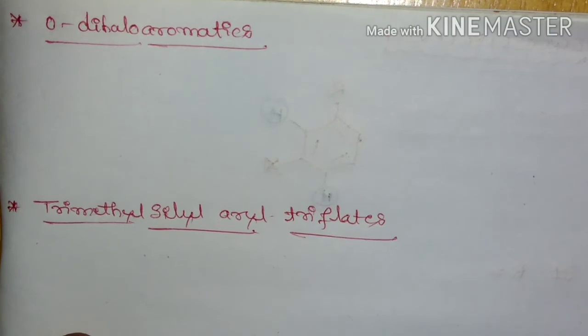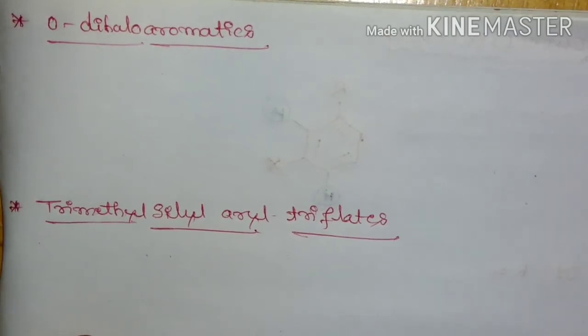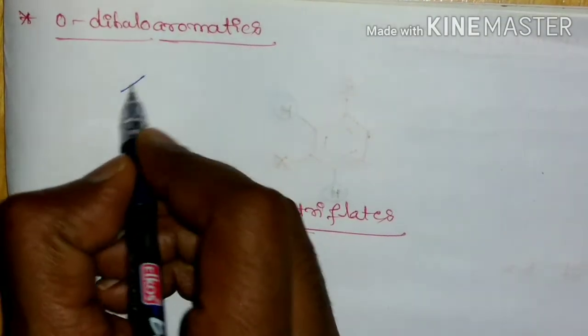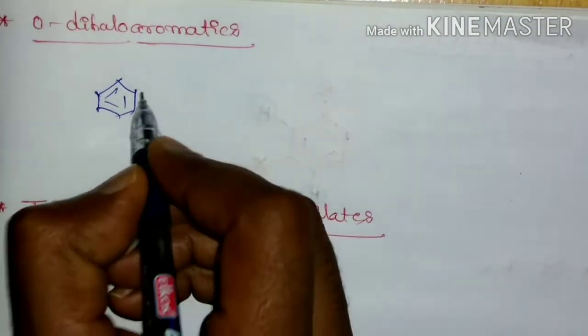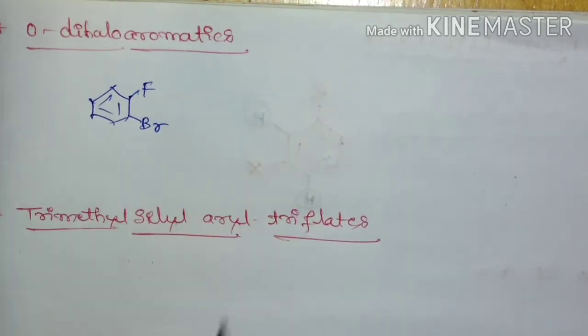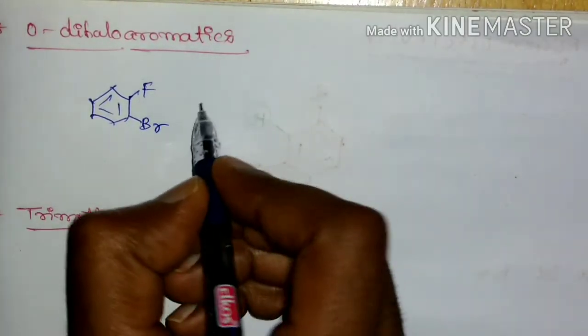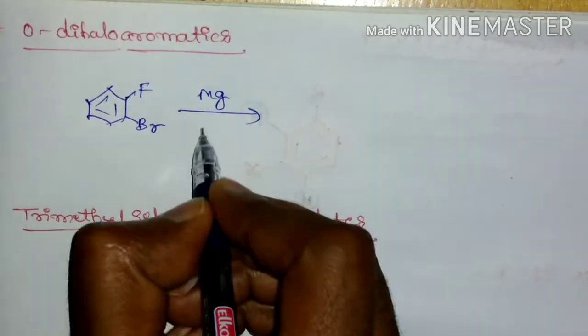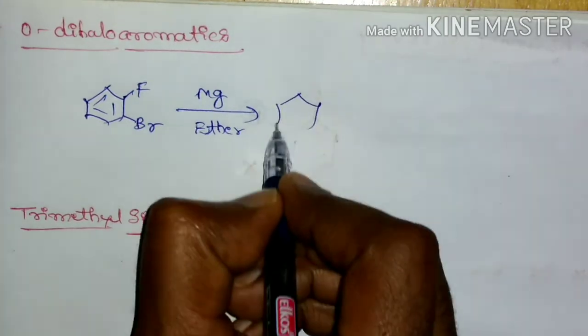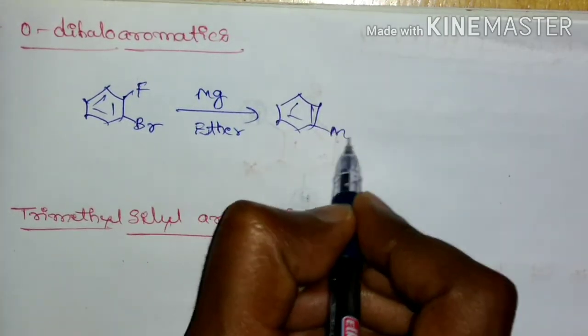The next method of generation of benzyne is by ortho dihalo aromatics. So if we have an ortho dihalo, I have taken this example, and if it is treated with magnesium in ether, it is going to form a Grignard reagent.